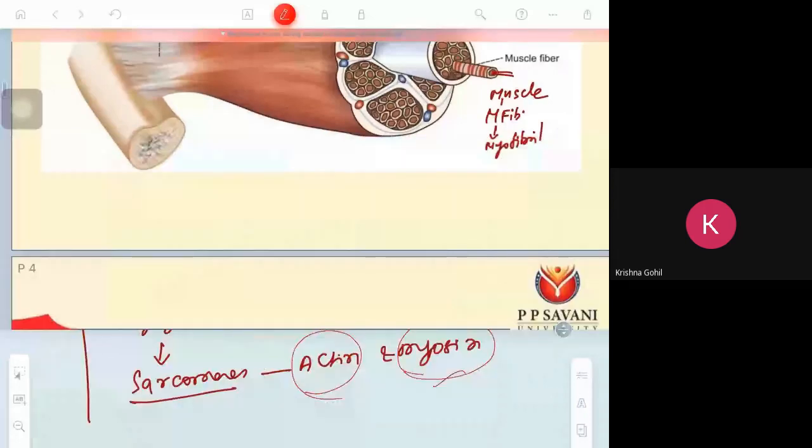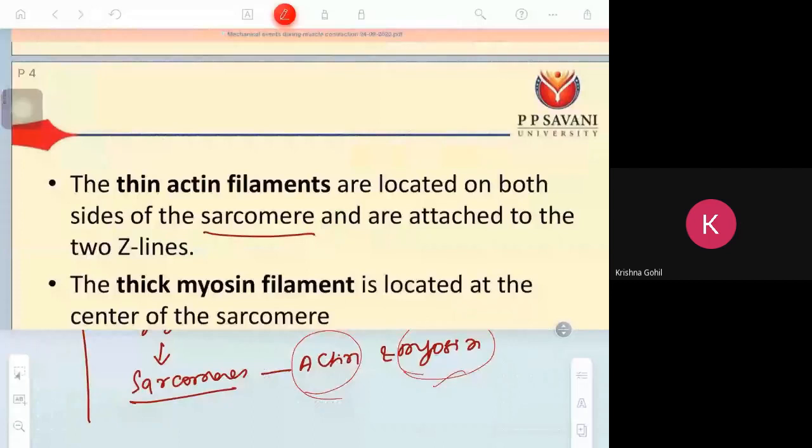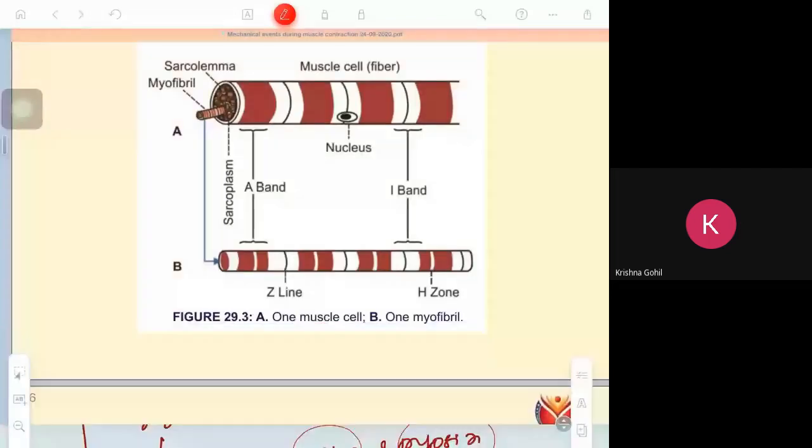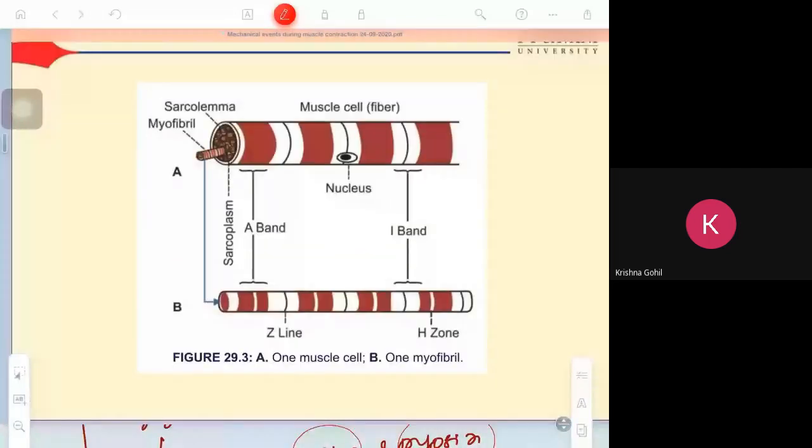Now here, see, where is the Z line? This is the Z line. Clear? Between two Z lines, you can see actin and myosin. Clear?